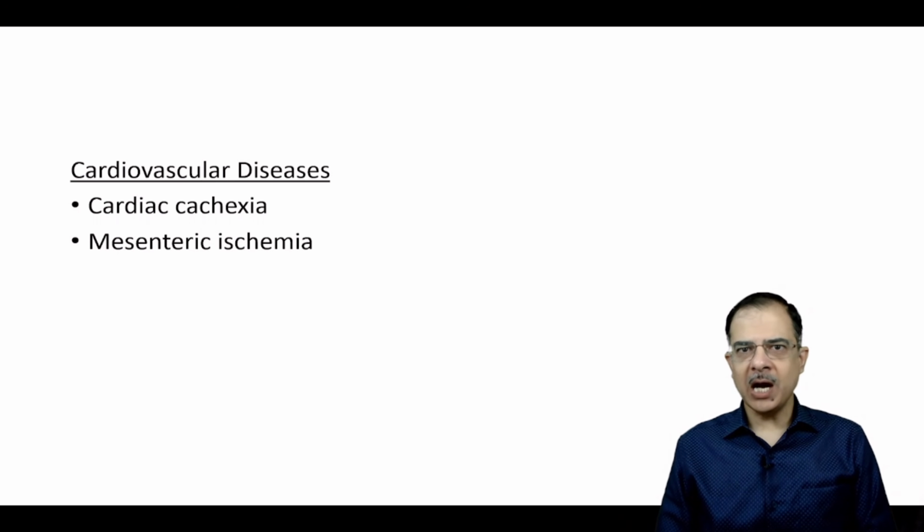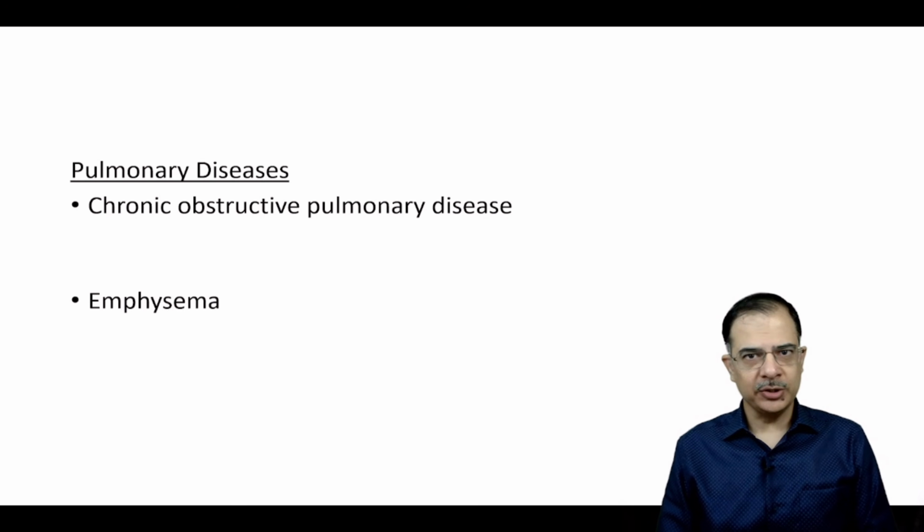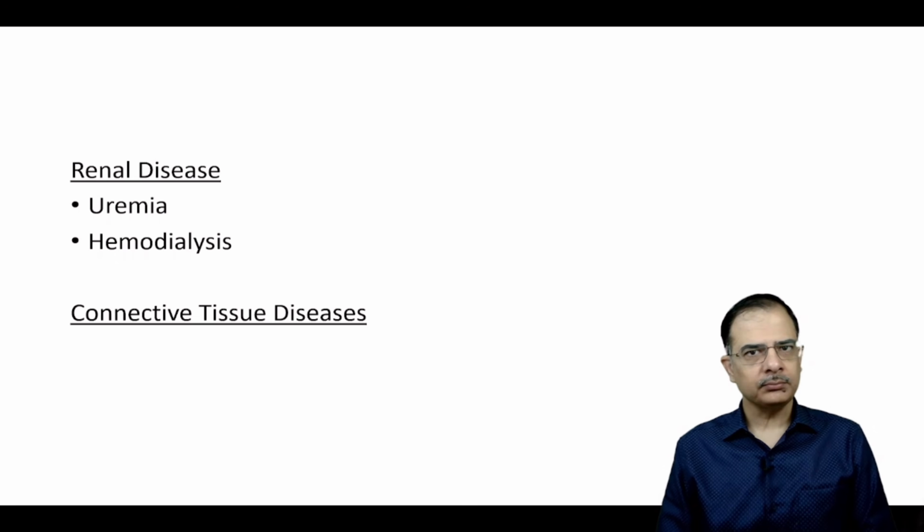Cardiovascular disease includes cardiac cachexia, which is seen in chronic heart failure patients, or mesenteric ischemia, in which there is postprandial pain, so the patient will decrease oral intake. Neurological illness like stroke, multiple sclerosis, or dementia, and pulmonary disorders like COPD or emphysema.